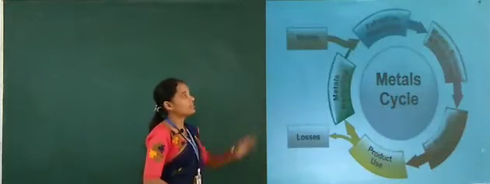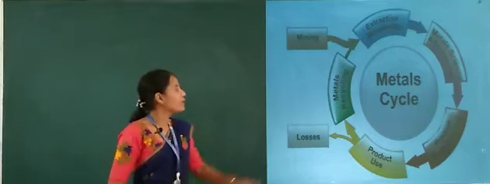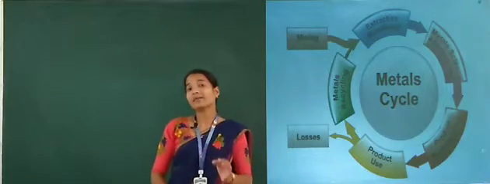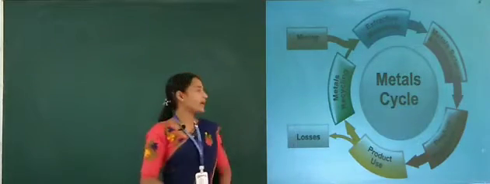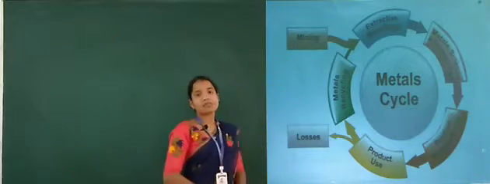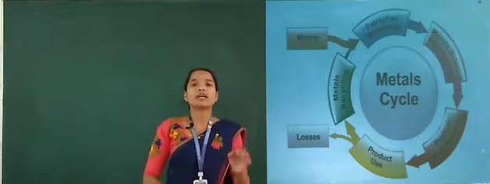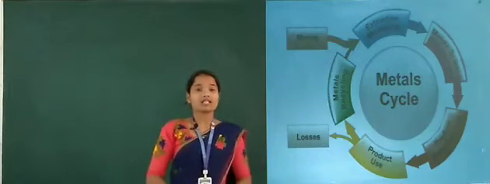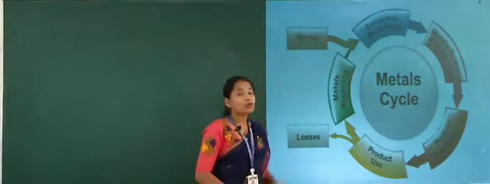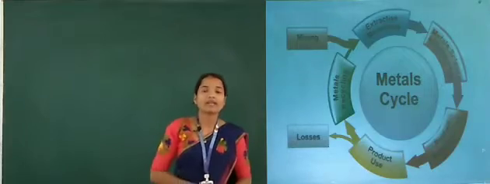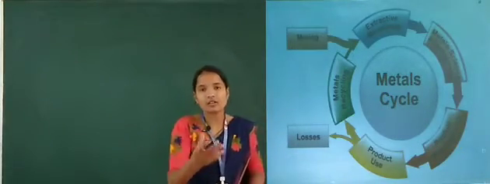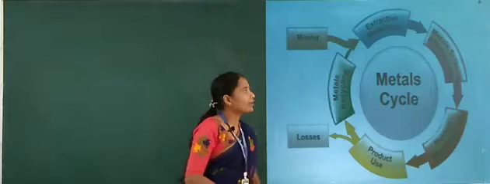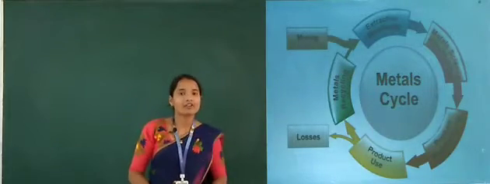Next, see here dear students, let me show you the metals cycle. The first step is mining. Mining means you take the ore and it undergoes the mining process. After mining, it undergoes extractive metallurgy, which is metallurgical science and technology.